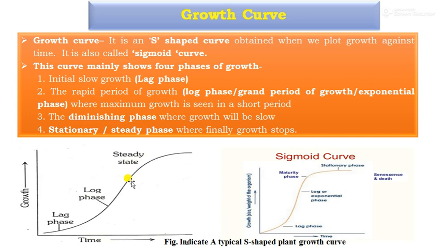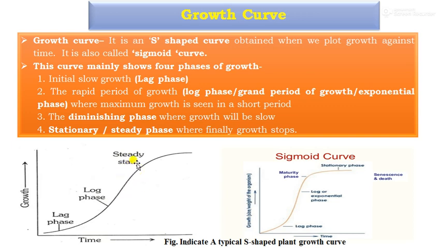In the lag phase, the process from sowing to germination takes place. In the log phase, there is the vegetative phase, from seedling to stem elongation or branching. In the steady phase, there is the reproductive phase, where flowering or fruiting takes place.